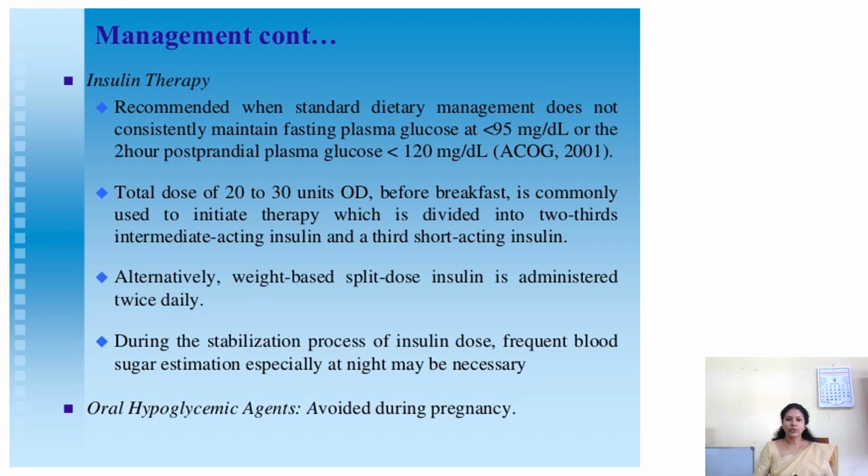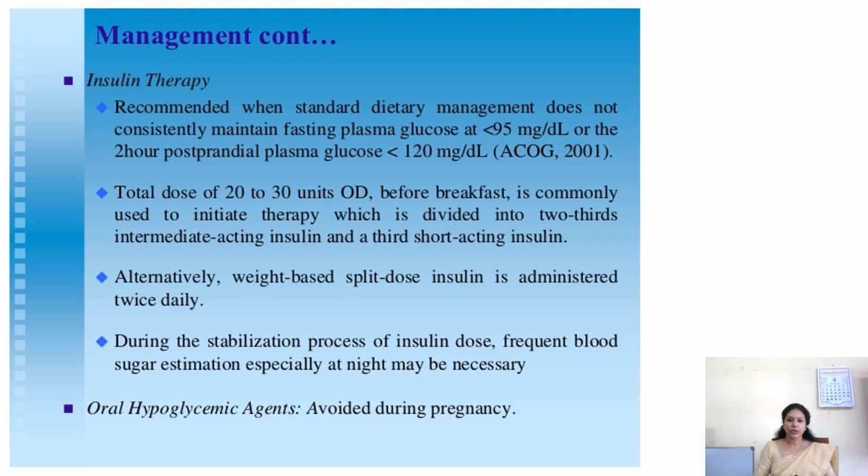The total dose is between 20 to 30 units of insulin per day, given before breakfast, commonly used to initiate therapy, divided into 2/3 intermediate or long-acting insulin and a third short-acting insulin. Alternatively, weight-based split dose insulin administered twice daily can also be used.